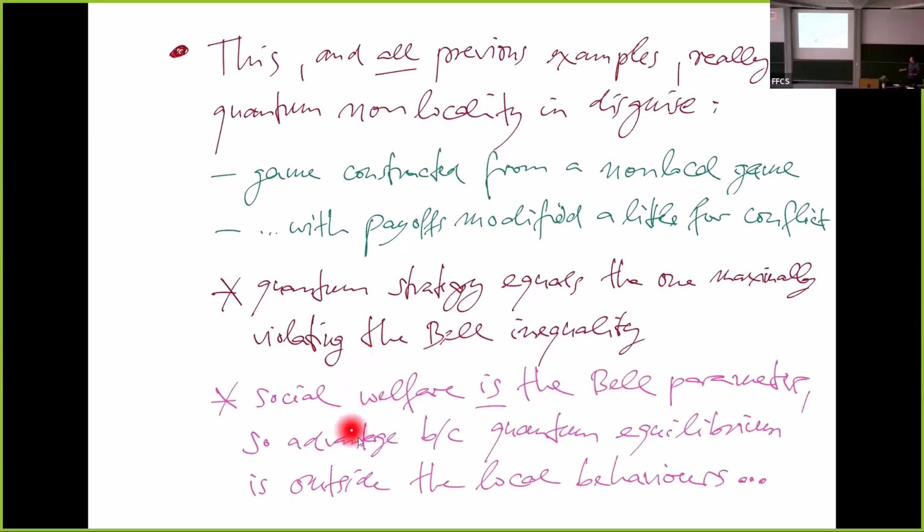And for the social welfare, this is actually just the Bell parameter. Instead of maximizing over all classically correlated equilibria, we say all of those give rise to local behaviors, so we just maximize over that. That upper bound is enough to separate from the quantum payoff. So we actually just use the Bell inequality, which is kind of cheating. And this is probably why this whole direction hasn't really caught on.